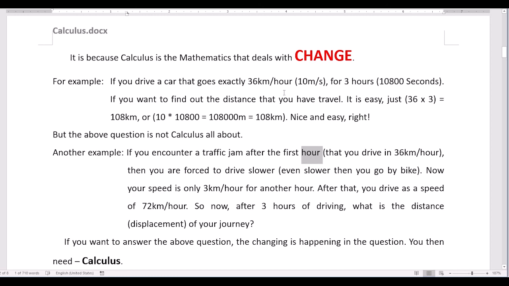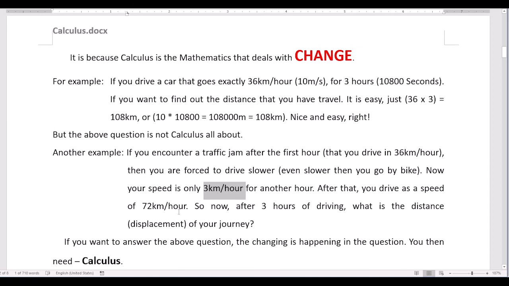In the first hour you travel at 36 kilometers per hour, and after that you encounter a traffic jam, so you are forced to drive slower, even slower than you go by bike. Now your speed is only 3 kilometers per hour for another hour. That means in the second hour, the speed of your car is only 3 kilometers per hour.